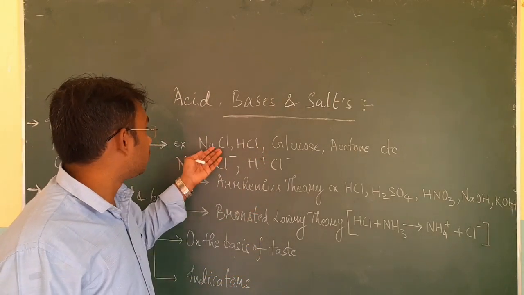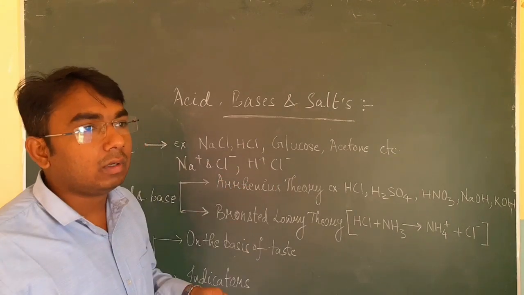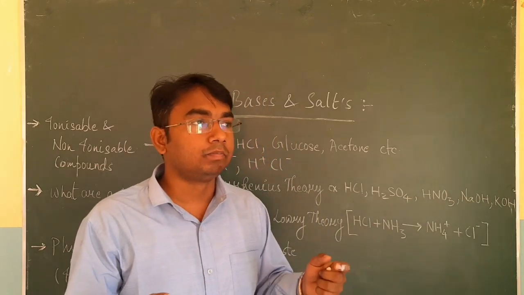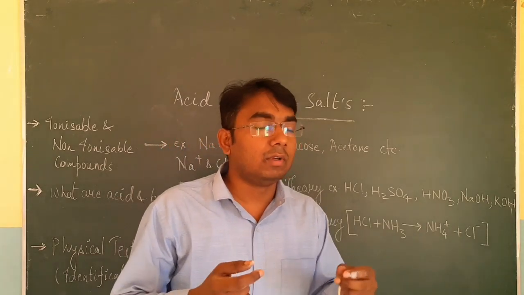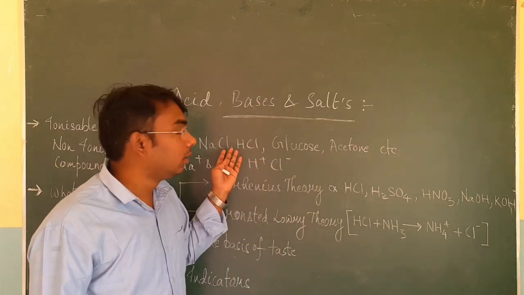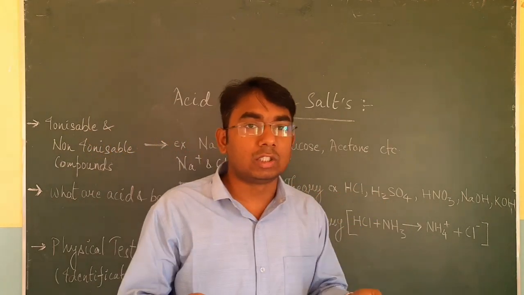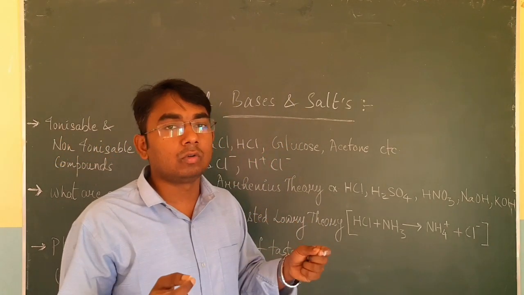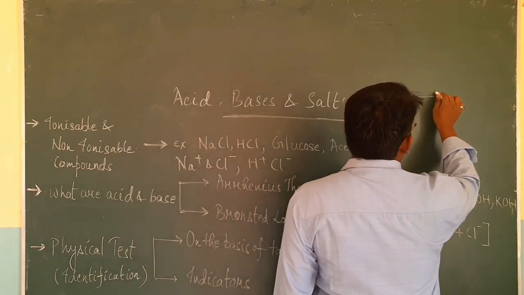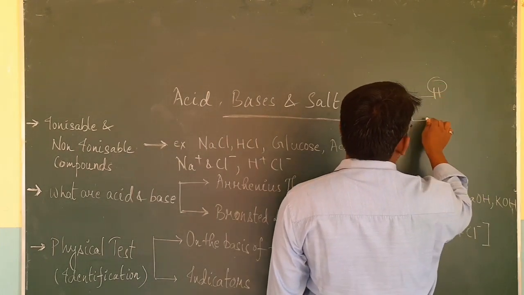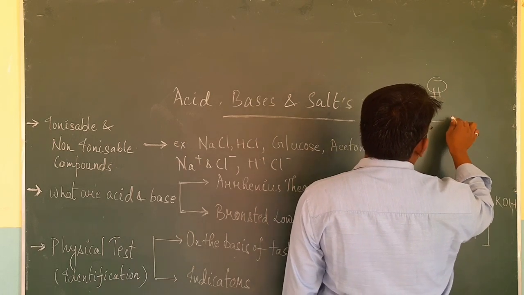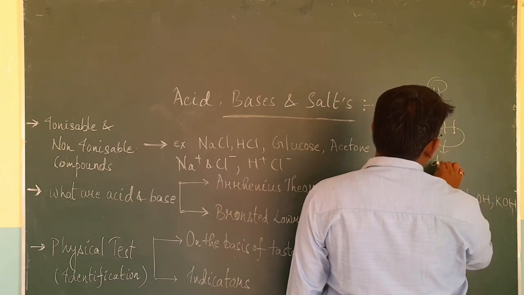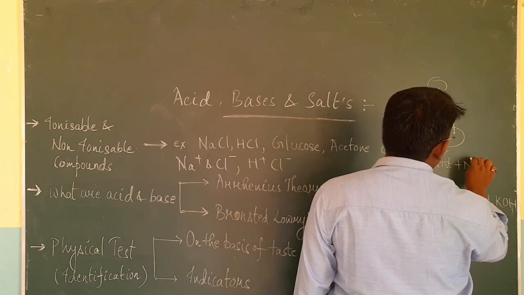When we add salt solution or HCl and test the conduction, suppose this is our bulb, this is the battery, and these are the terminals in our distilled water plus NaCl solution.